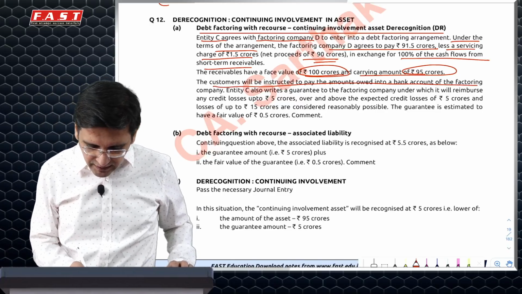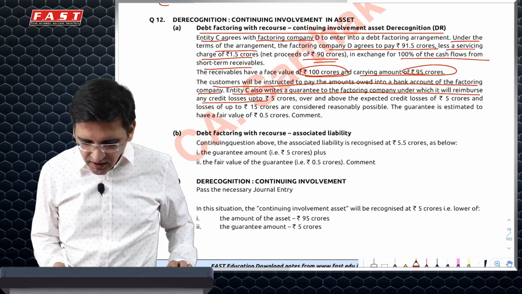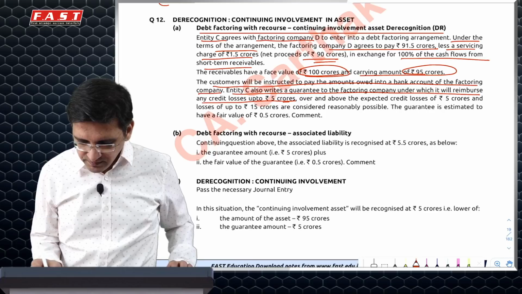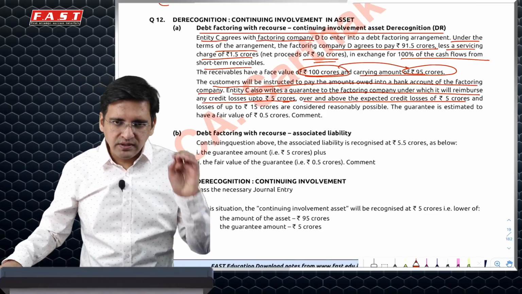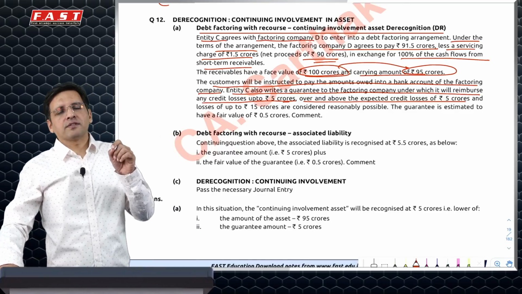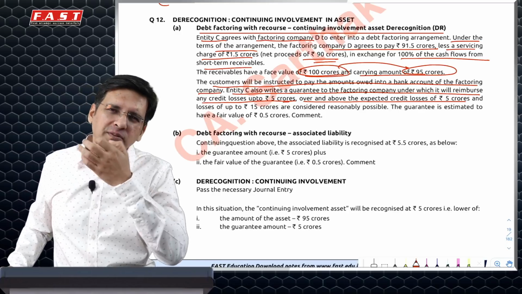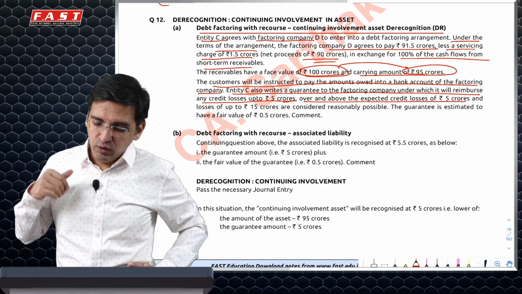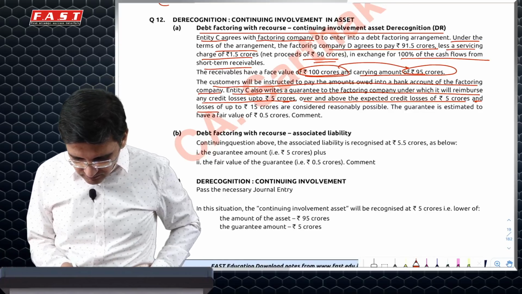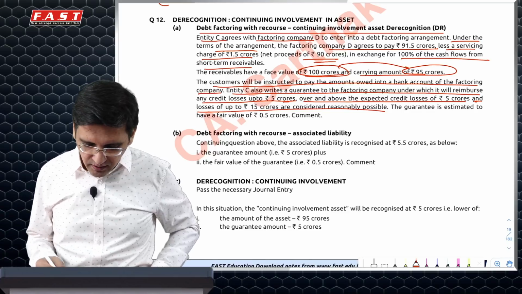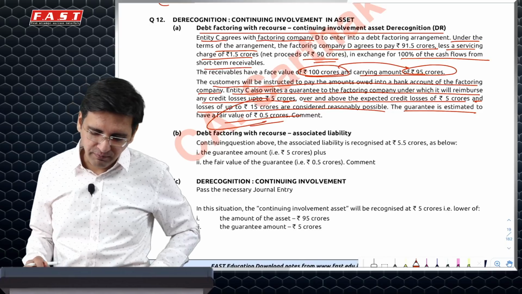Customer will pay directly an amount which goes to the factor. But we also write a guarantee that any credit loss, as in bad debts, up to 5 crores, over and above the expected credit loss of 5 crore, because see, 100 crore is the carrying amount of the debtors or the trade receivables. 95 is the carrying amount which I have in my books. That means 5 crore loss I was otherwise expecting. I'm saying over and above that, if there is another 5 crore loss, then I would bear it. And losses up to total of 15 crores are expected. The guarantee which you have given for this 5 crore has a fair value of 0.5.